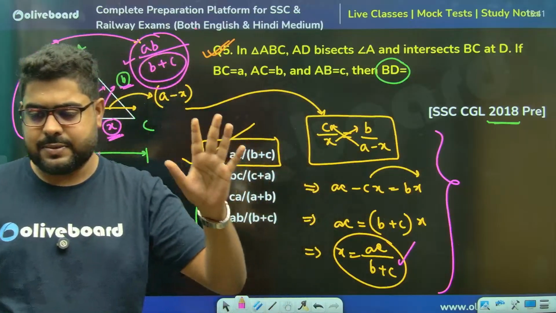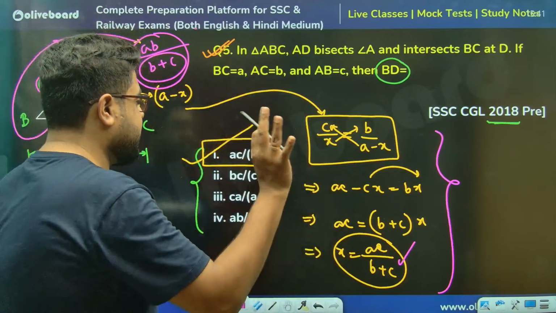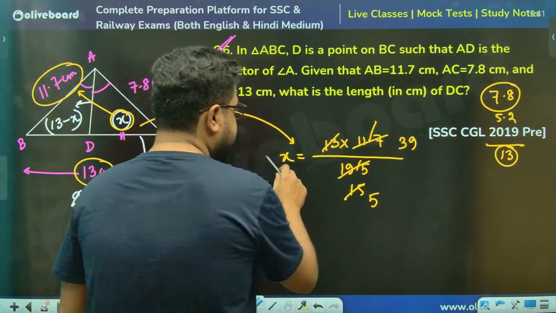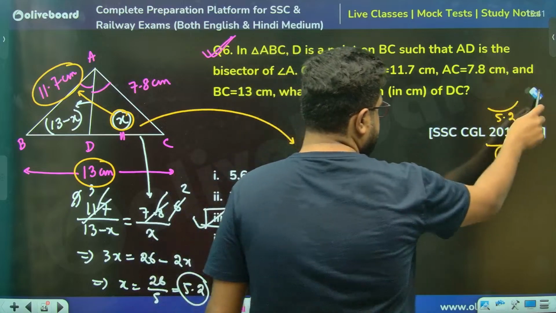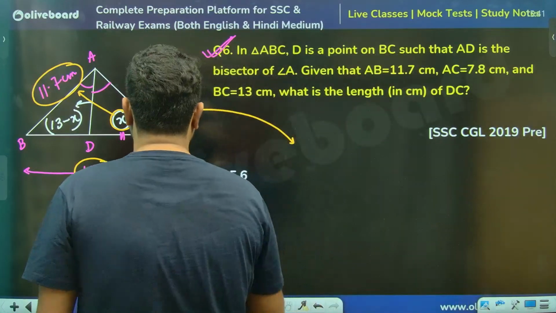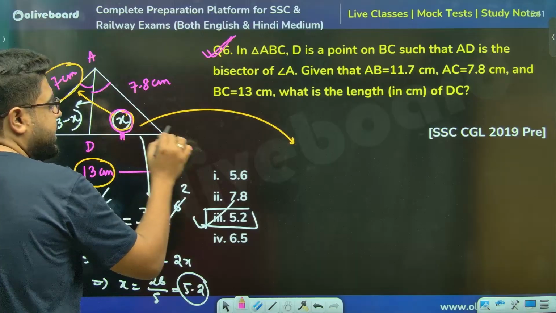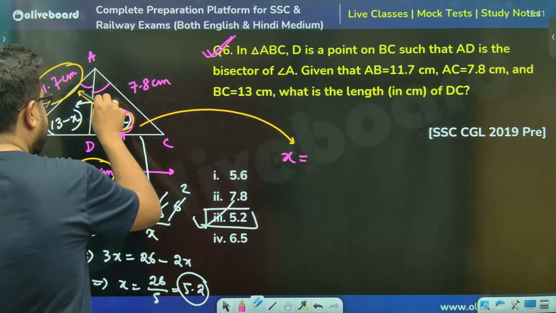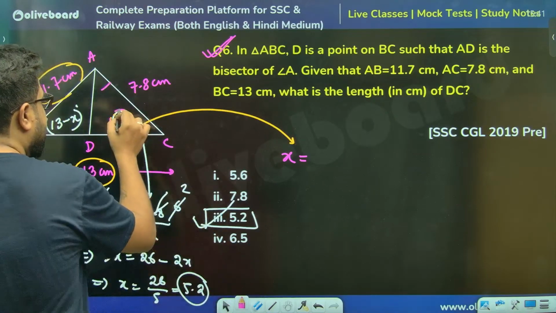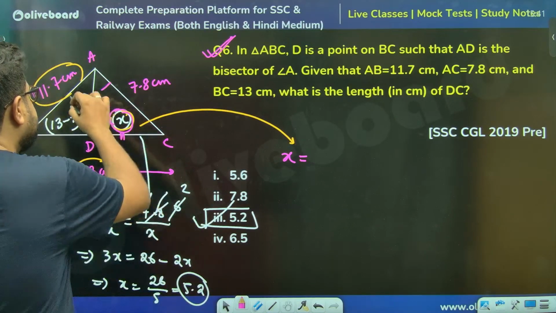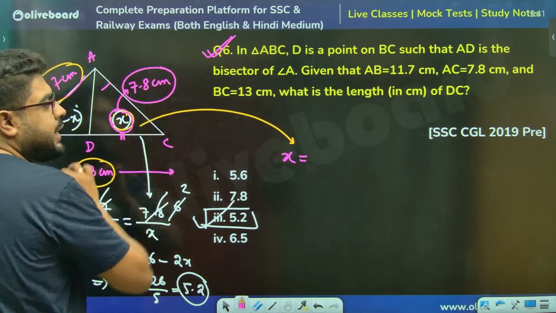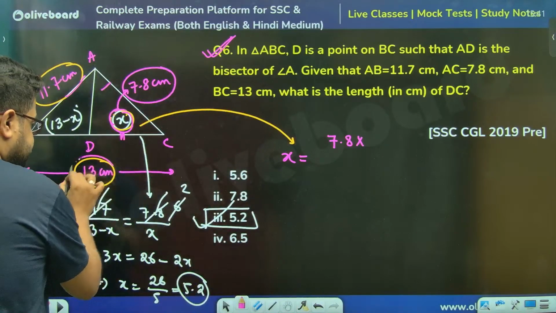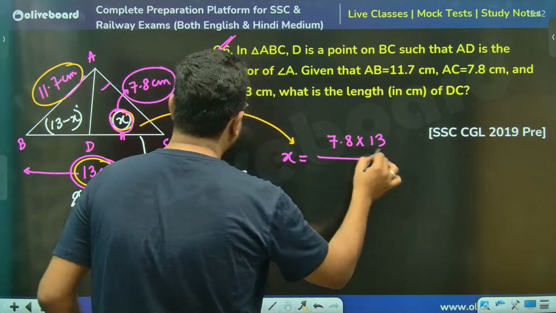Again, I'm simplifying this for those who haven't understood. Please understand. Sir, you take x. चलो, let's take this one. इसी में हम समझा देते हैं. That's the mistake, sir. If I'm figuring out this x, I do not need to go in the opposite direction, everyone. I will simply say, you take the same side, 7.8. So it is 7.8 into the total. Total is 13, sir. Divided by always these two sides.